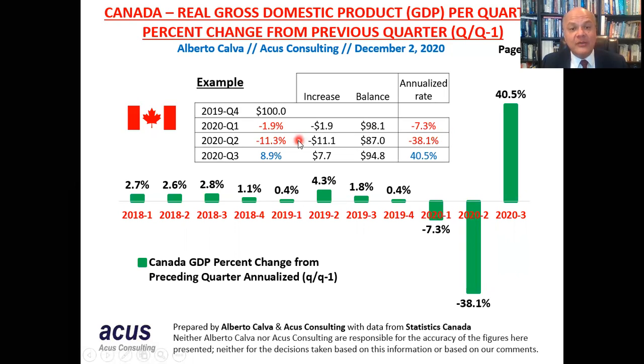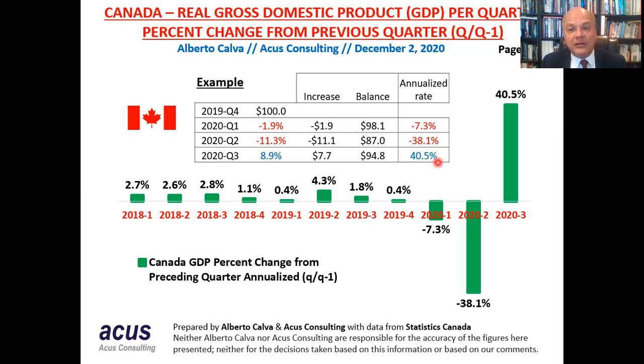Second quarter, there was a decrease of 38.1%, which is an annualized rate. For the quarter, it was only minus 11.3%. So this $98.1 that we had decreased 11.3%, which in dollars is 11.1. This means that at the end of the second quarter, the GDP of Canada was only $87.